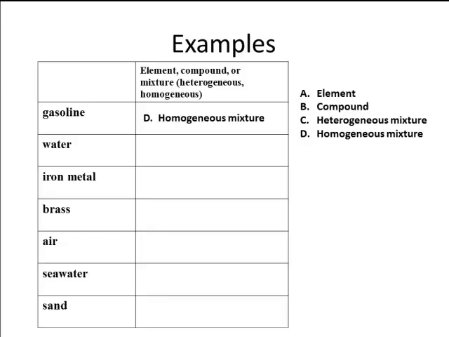What about water? Water is a little bit of a tricky one. When I say water, I'm talking about pure water. Pure water is going to be a compound, H2O. Now if you look at tap water, it has different things dissolved in it, so it would be more like a homogeneous mixture.